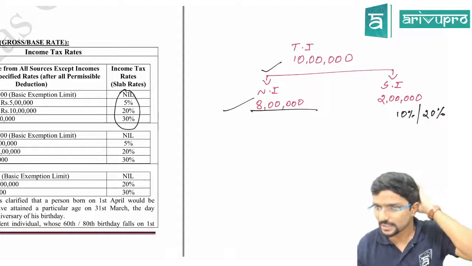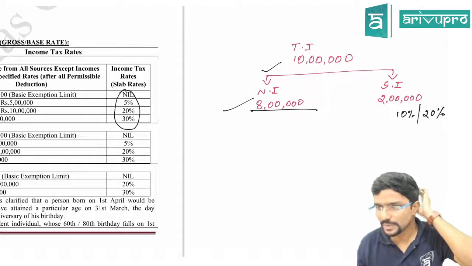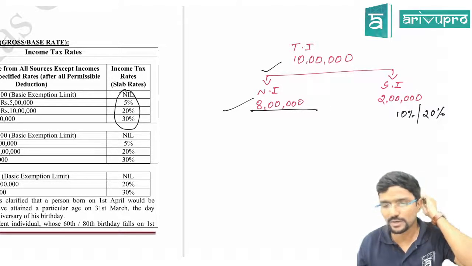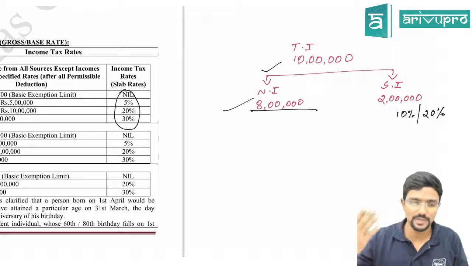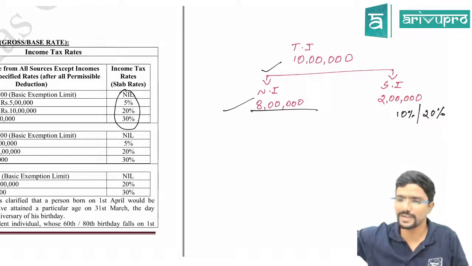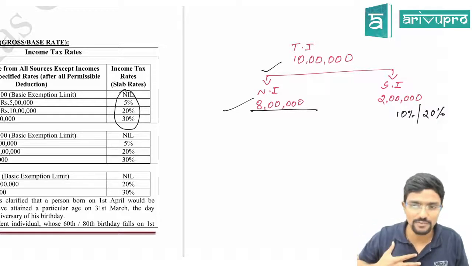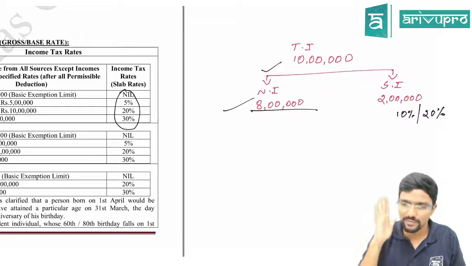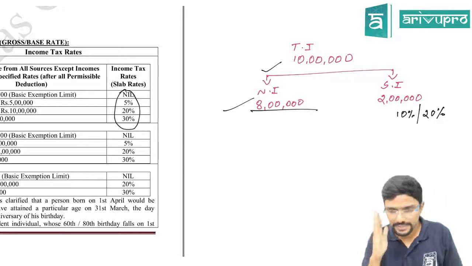Sushant has a doubt: sir, there is an income tax relief to the people who are earning up to 6 lakh, if I am not wrong. Sir, that is a wrong conception of the people. We will see that later. When I come to that point, I will explain. But as of now, we are discussing tax rates, so I will stick to that. We will discuss each and everything.